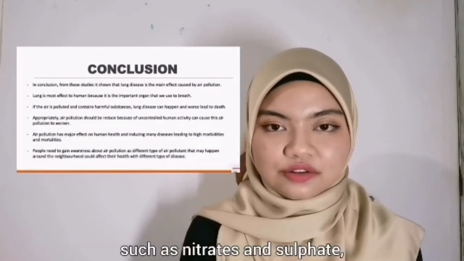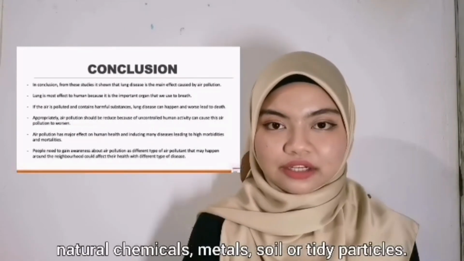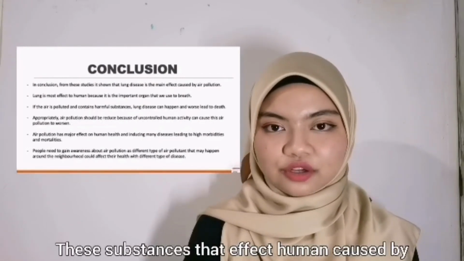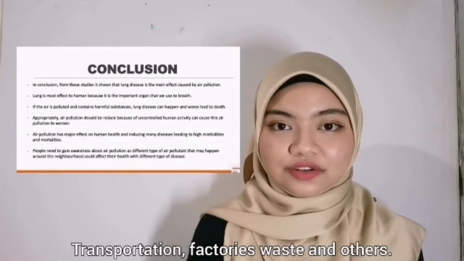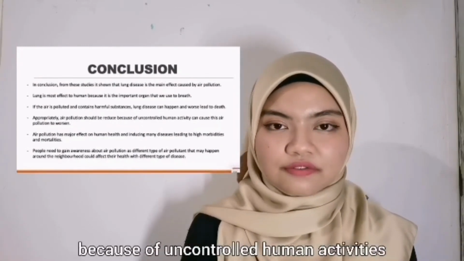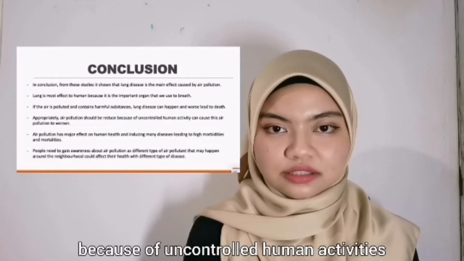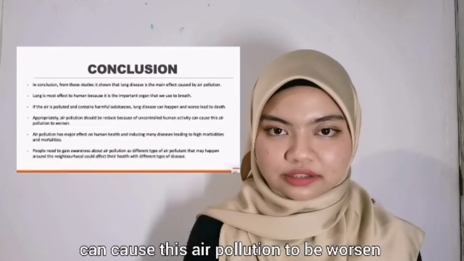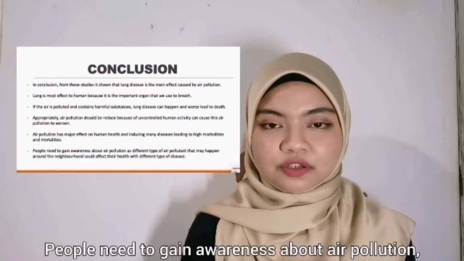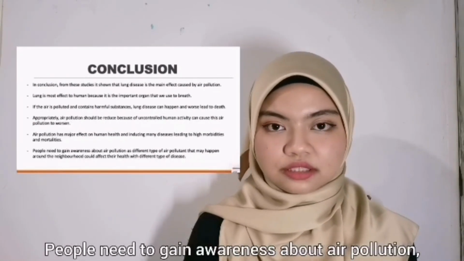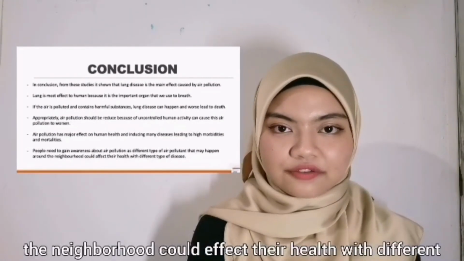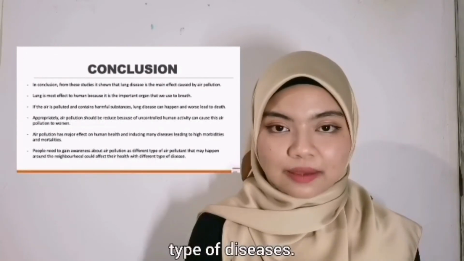We also found substances that are harmful to humans, such as nitrates and sulfates, natural chemicals, metals, soil or dust particles. These substances that affect humans are caused by transportation, factory waste and others. Appropriately, air pollution should be reduced because uncontrolled human activities can cause this air pollution to worsen. It is important because without clean air, humans will not be able to live well. People need to gain awareness about air pollution, as different types of air pollutants that may occur around the neighborhood could affect their health with different types of diseases.